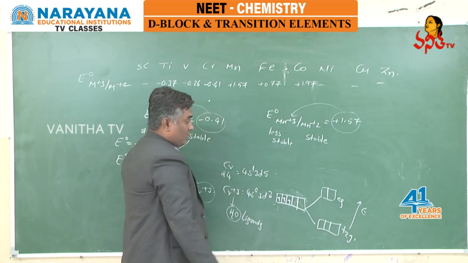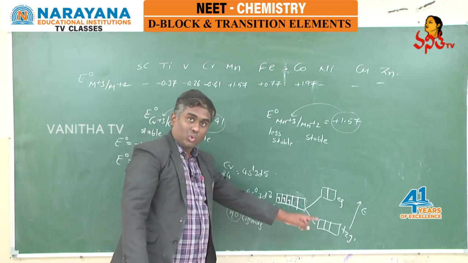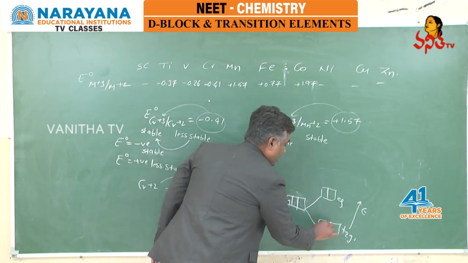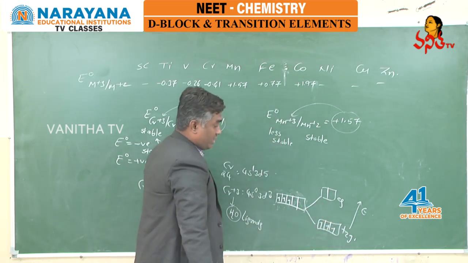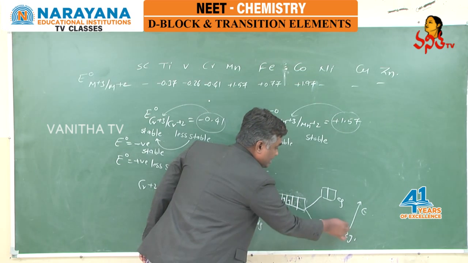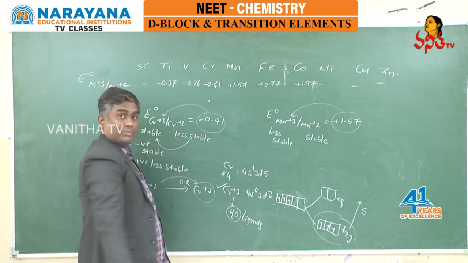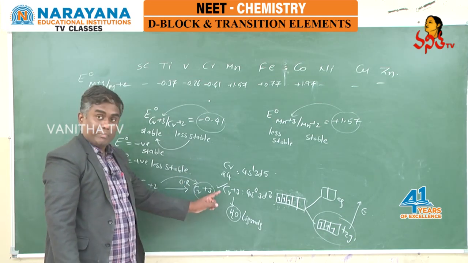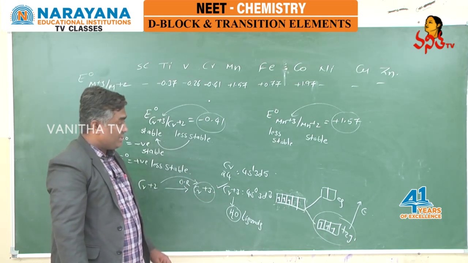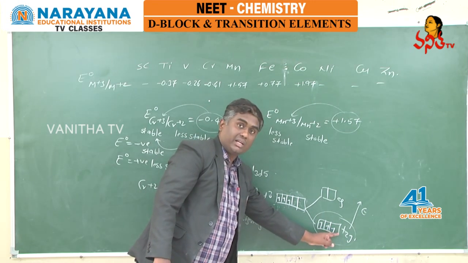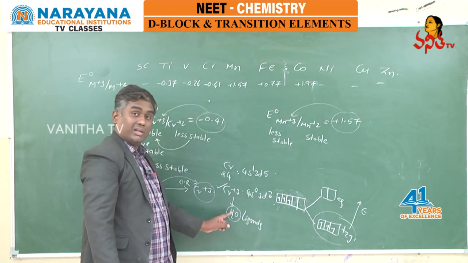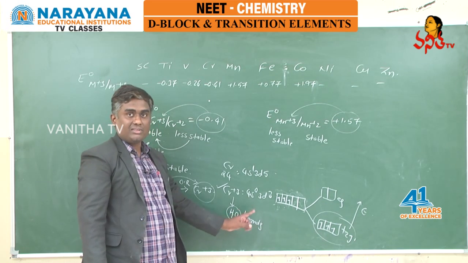According to the Aufbau rule, electrons enter low energy orbitals, so I should fill these 3 electrons into T2g, and now the T2g subshell is exactly half filled. Because of that reason, chromium plus 3 is stable. Here we can say chromium plus 3 is stable because it has an exactly half filled T2g subshell in aqueous medium, where water molecules behave as ligands.